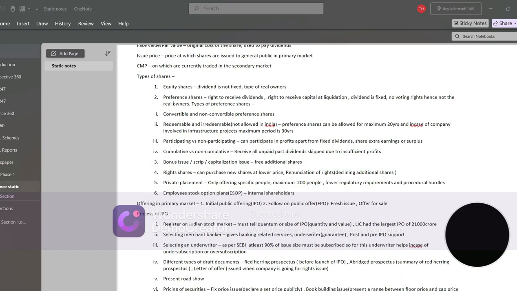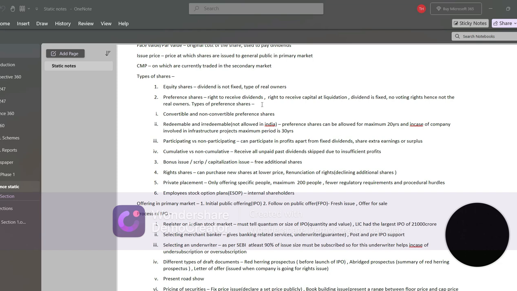Next, preference shareholders are the people who have the right to receive dividends, and their dividends are fixed, and they are not varying according to the profit. They have also the right to receive capital at the time of liquidation of the company. But at the same time, they don't have any voting rights in the company, so they are not called the real owners.